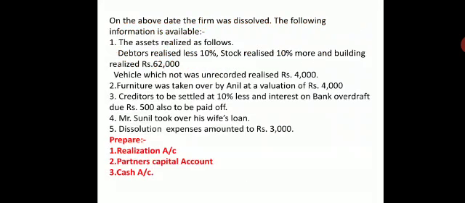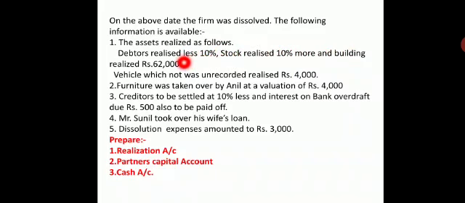Now you have the asset adjustments: debtors realizing 10% less than the book value, stock realized 10% more than the book value. So when it is told as less or more, it is assumed to be more or less than the balance sheet or book values.